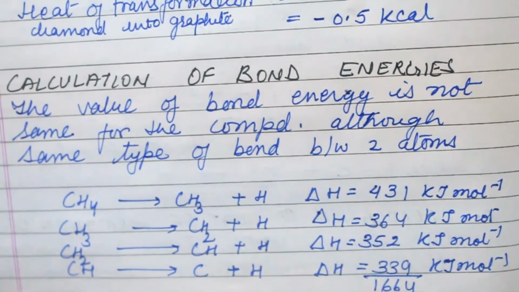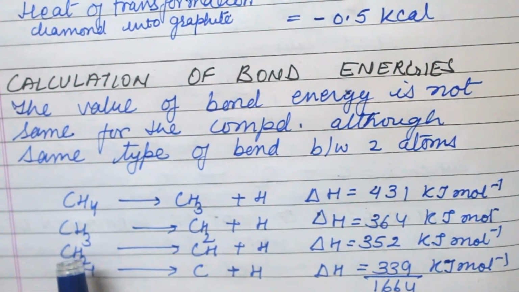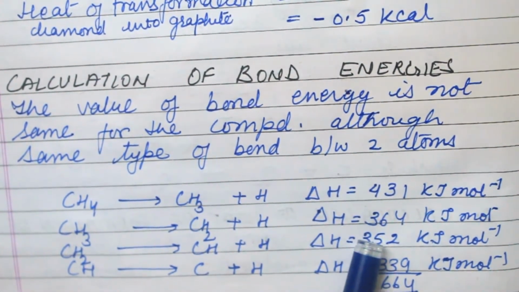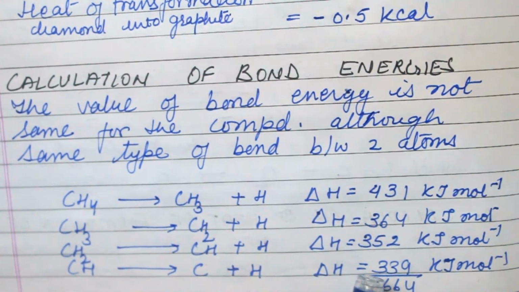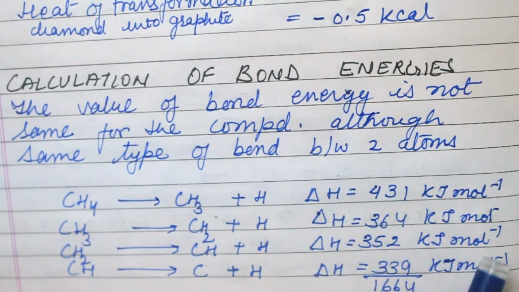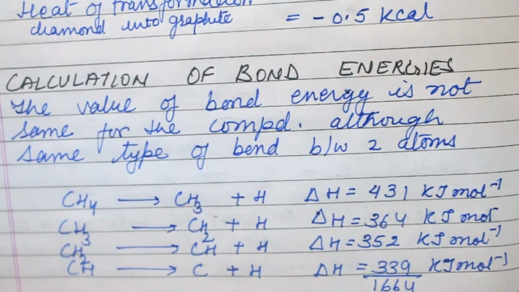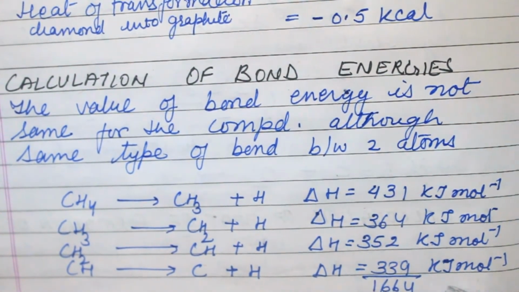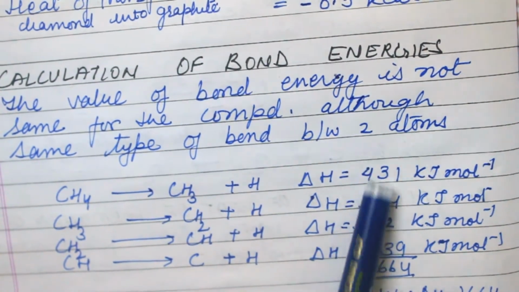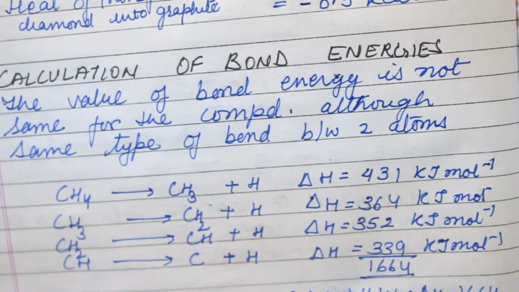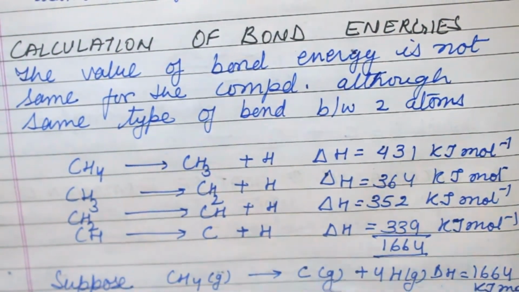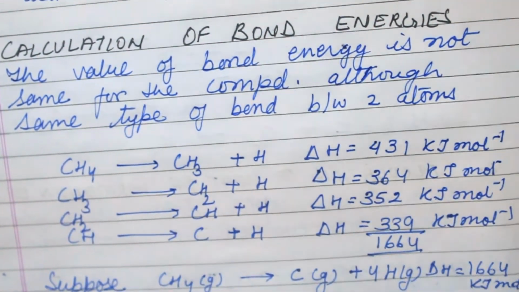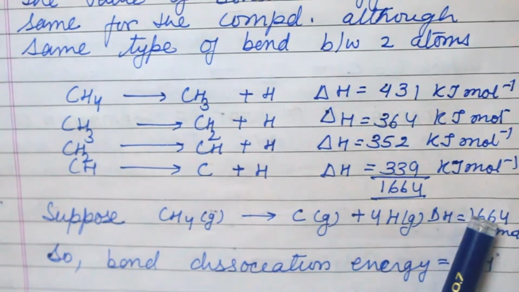CH4 has 431 kJ per mole, CH3 has 364 kJ per mole, CH2 has 352 kJ per mole, and CH has 339 kJ per mole. If we add all of this, we have 1664 kJ per mole.